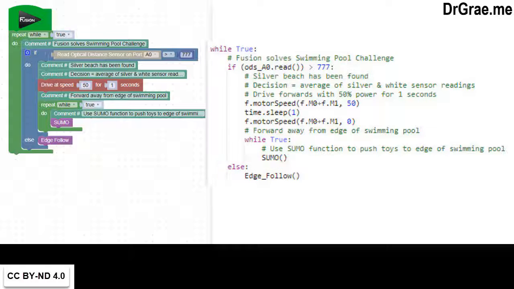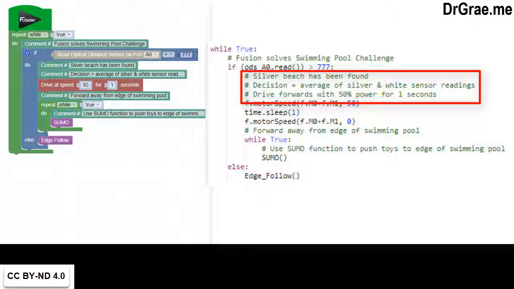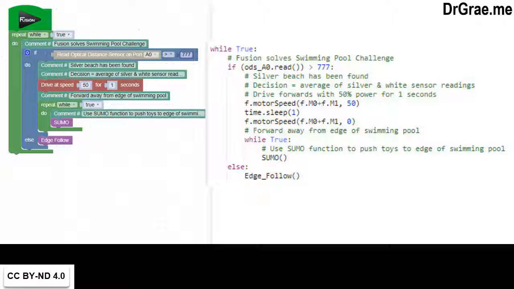the program. If the optical distance sensor sees a reading greater than 777, it then jumps to the three comments in the Python program, which are two comments in the Blockly program. You can see them here. The one motor command in Blockly becomes two motor speed and one time command in Python, the purpose of which is to cause our Fusion robot to leave the silver sand beach and advance towards the middle of our pretend swimming pool.